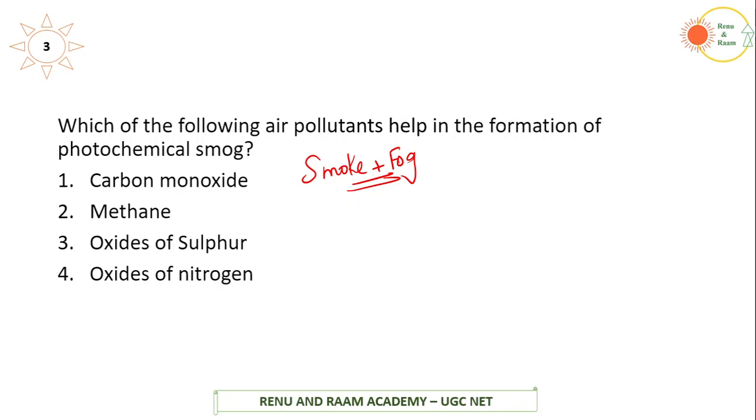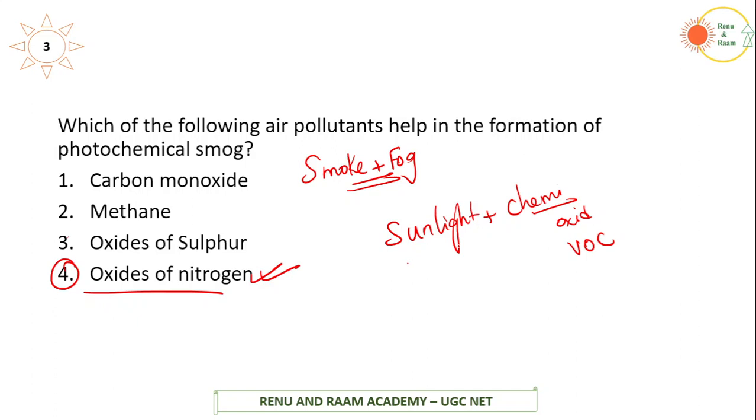The name photochemical means it is created due to the interaction of sunlight. Photo means anything related to sunlight. So it is sunlight plus the chemicals I have mentioned: oxides of nitrogen, nitrogen dioxide and volatile organic components. The actual answer here is the oxides of nitrogen, and it is one of the pollutants.